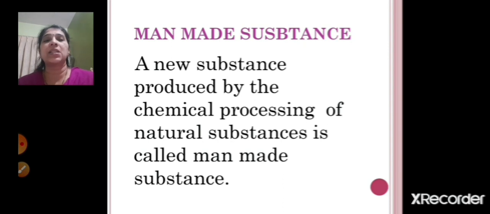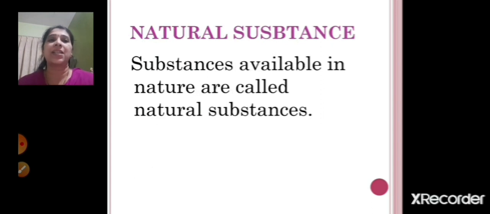So the natural substances which are present in nature are chemically processed by man, and so it is called a man-made substance, right? So what is a man-made substance? A new substance produced by the chemical processing of natural substances is called a man-made substance. Next is natural substance. Substances available in nature, which occur naturally, which are there on this earth, are called natural substances. So what are natural substances? Substances available in nature are called natural substances.